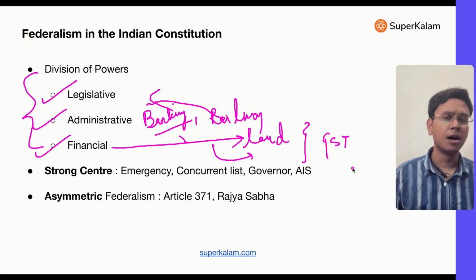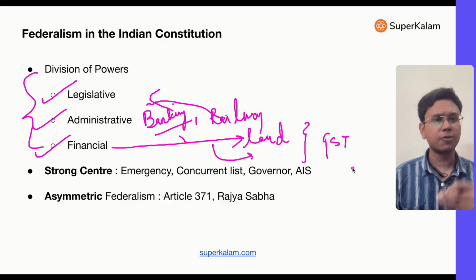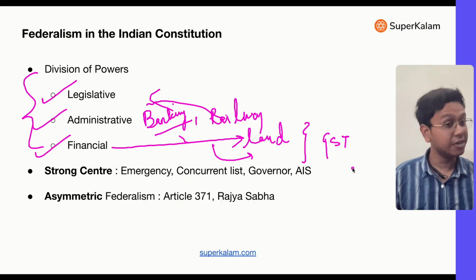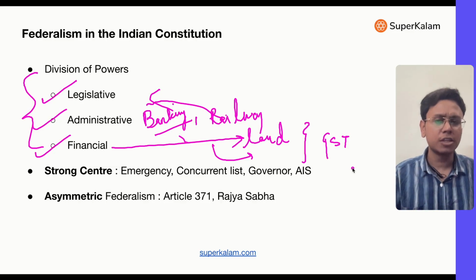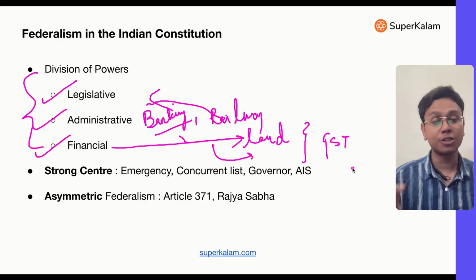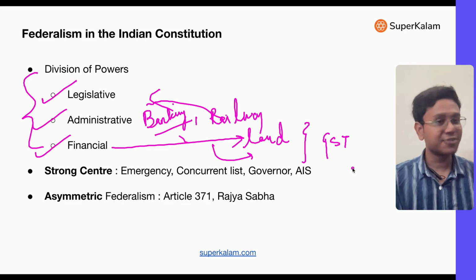There were a lot of secessionist tendencies after partition. Pakistan got separated, but also in India there were separation talks going on in Jammu and Kashmir, even in Nagaland. So to accommodate all this, our constitution makers realized it was essential that the constitution should give a strong center. This is the reason. And this is visible also.